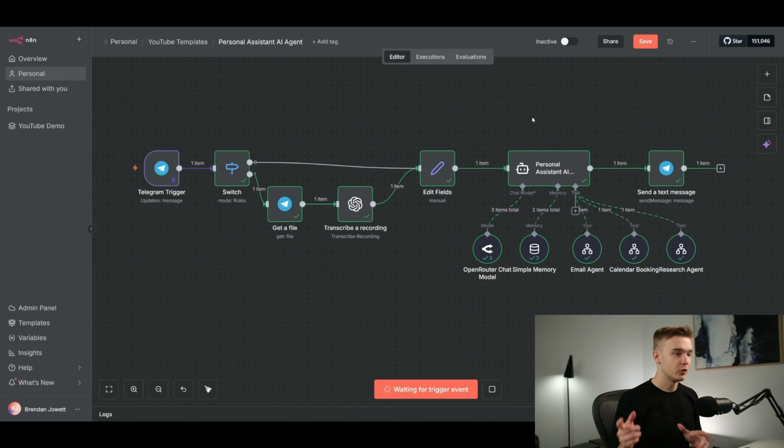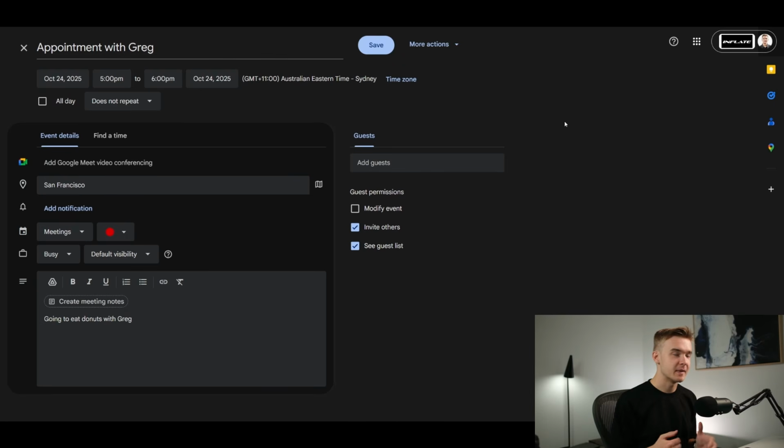And there we go. All agents were just triggered in that request. We got some emails sent out, we got a calendar booked in, and we got our research agent going as well. This is the appointment it just made with Greg. So appointment with Greg for tomorrow at 5 to 6 p.m., which is awesome. That's exactly when I wanted to do it. It even set the location here to San Francisco. And it also added a description at the bottom here saying going to eat donuts with Greg.